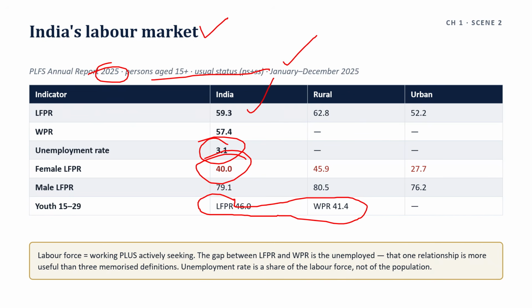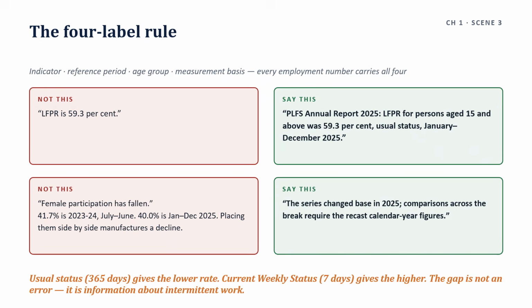Then we are moving to scene number 3, that is the 4-label rule. What is the 4-label rule? Every employment number you write must carry 4 labels. What are the 4 labels? First one indicator, second one reference period, third one age group, and fourth one measurement basis.